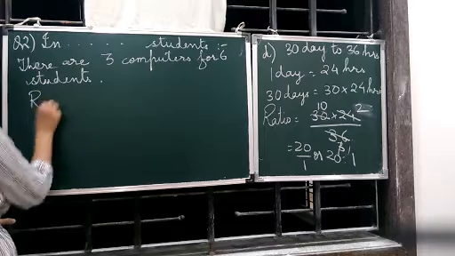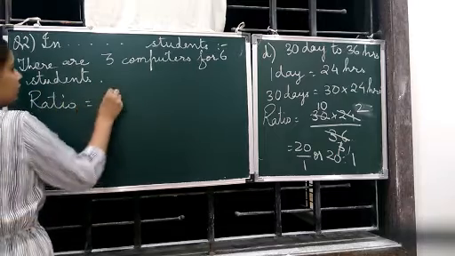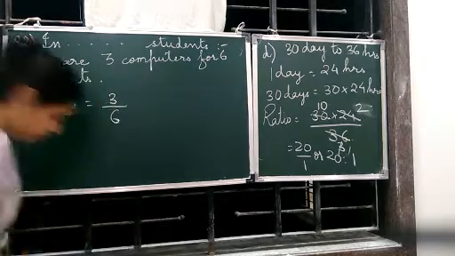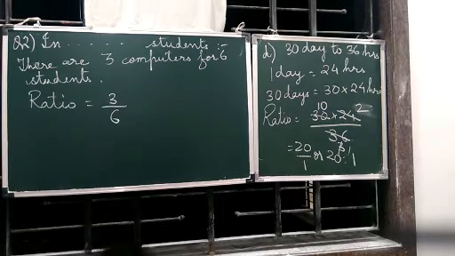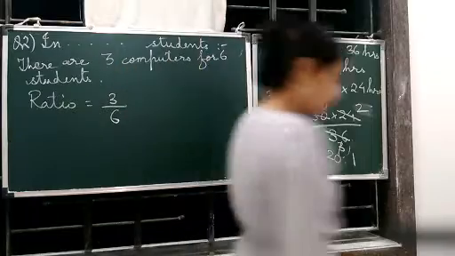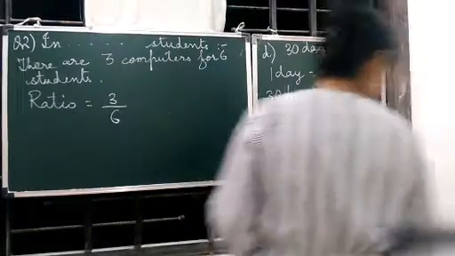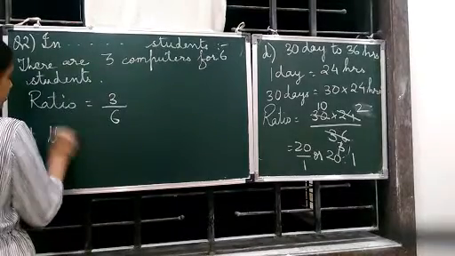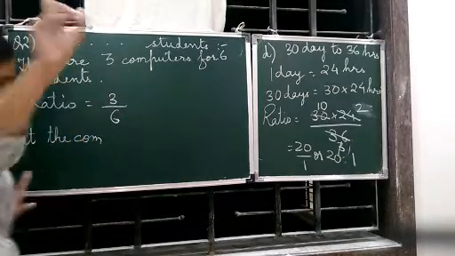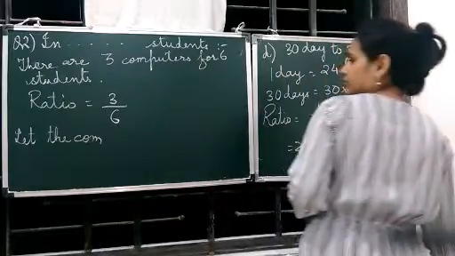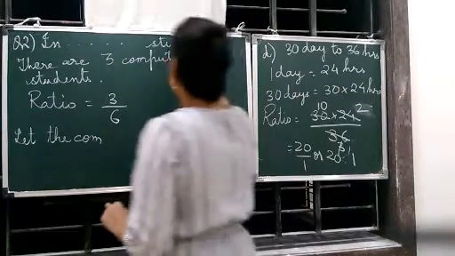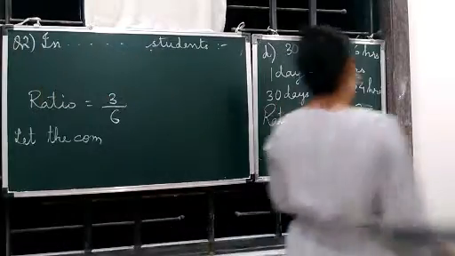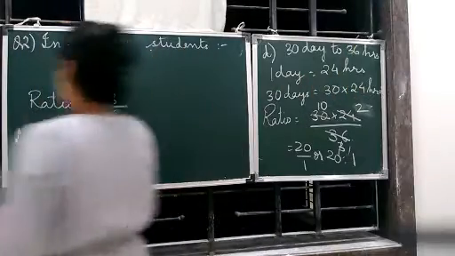Okay, so you can write the ratio, that is 3 computers for 6 students. Now we need to know how many computers will be there for 24 students. So let the computers be... one minute children, one minute. Instead of writing this, write this: number of computers for 6 children.